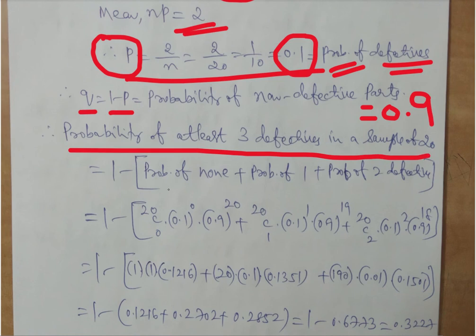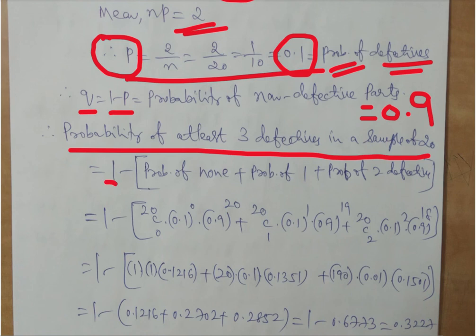So what are the 2 ways we can calculate this? Probability of 3 plus probability of 4, probability of 5, 6, 7, 8, up to 20. That is 17 calculations we have to do. Instead of that, we can take the other way. That is the probability of 0, probability of 1, probability of 2, only 3. Add them, subtract from 1, you will get the result. Whichever is convenient for us, you should be able to do.